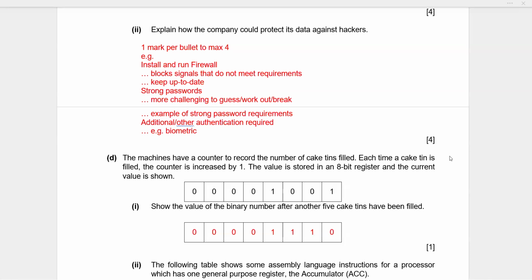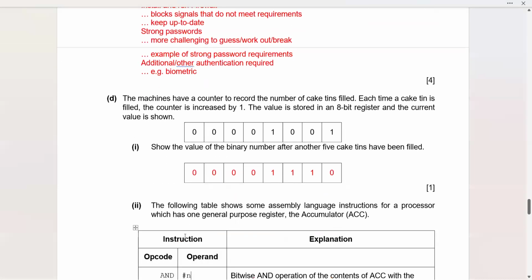Okay, now I think you can see, show the value of the binary number after another 5 cake tins have been filled. The final answer for this one will be 4 zeros and 1110. In this manner, you will score 1 out of 1. Now, question number D1, then part 1 is done and part 2.